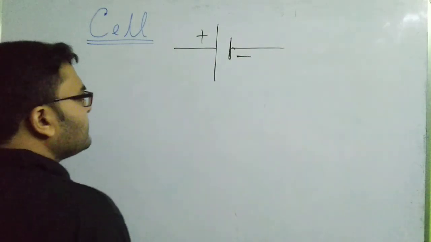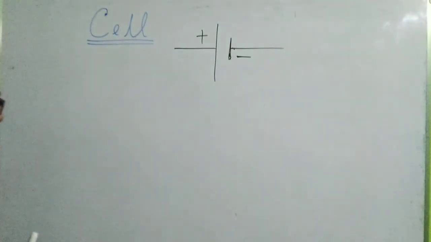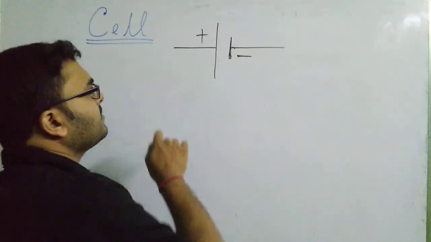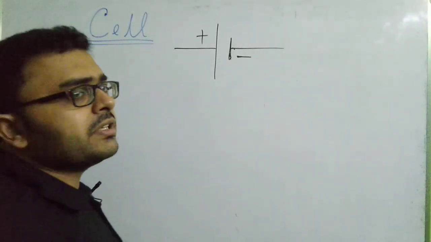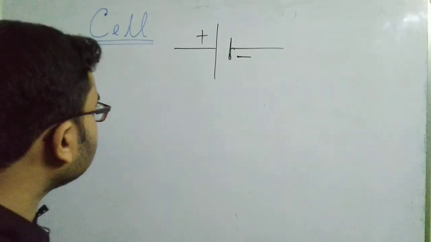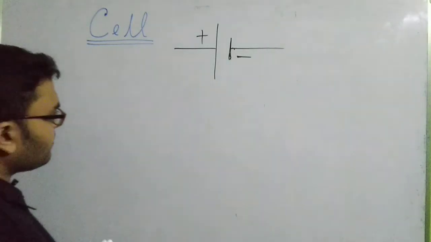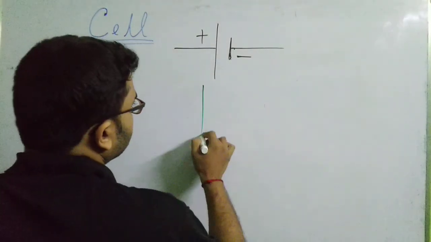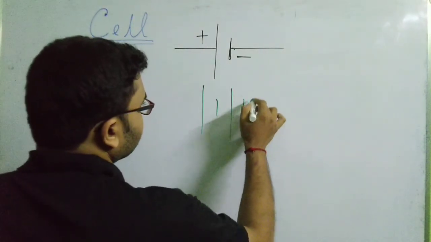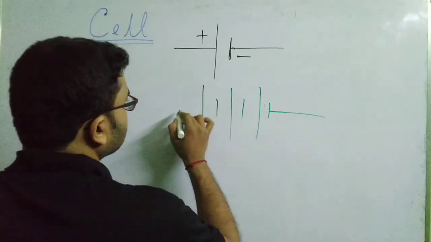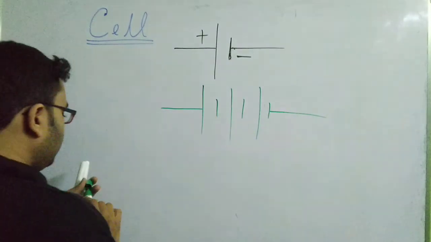Now when you see such markings which are more than 2 in number, then that is what we regard as a battery. So basically, what is a battery? A battery is a combination of cells. So if I consider a battery, the symbol should be like this. It can have more such ticks.